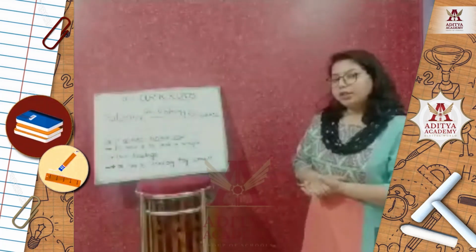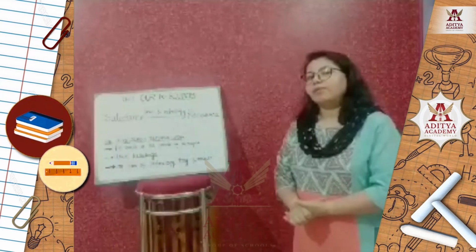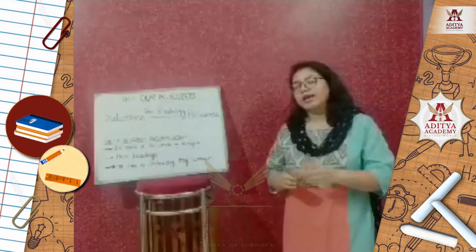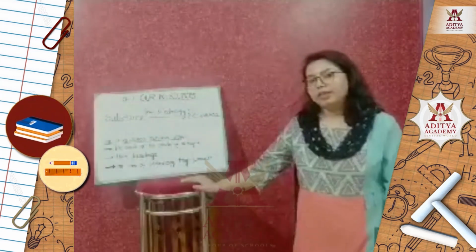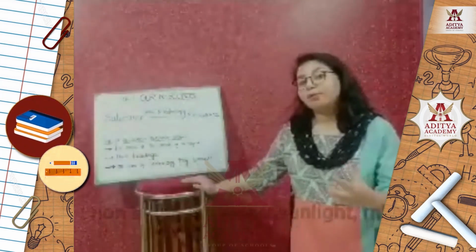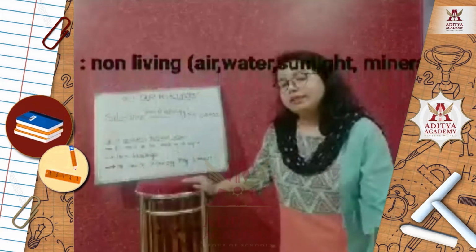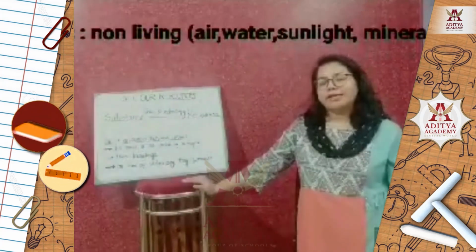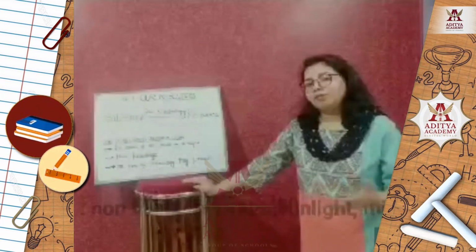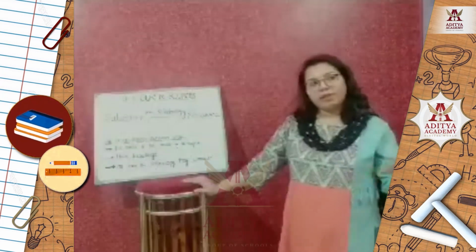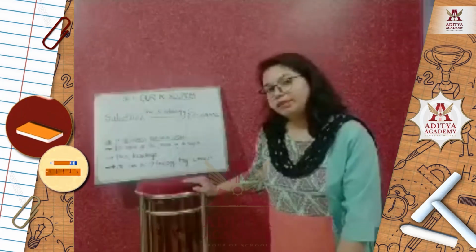The next category that we are going to discuss is the abiotic resource. The word abiotic means non-living things, or things lying in or coming from the physical environment. Examples of abiotic resources: land, soil, air, water, minerals, because they don't have life and we obtain them from the physical environment.